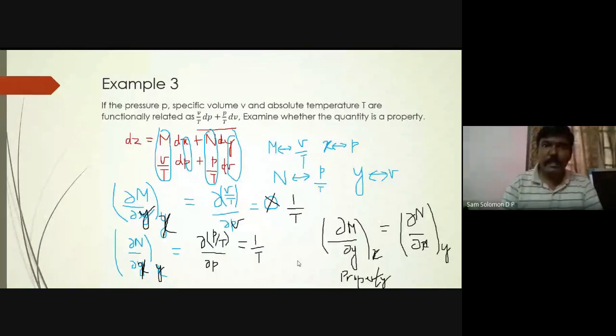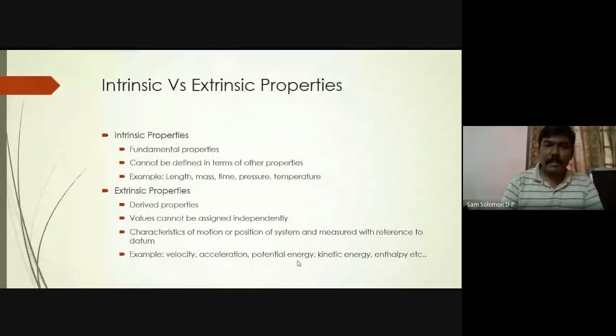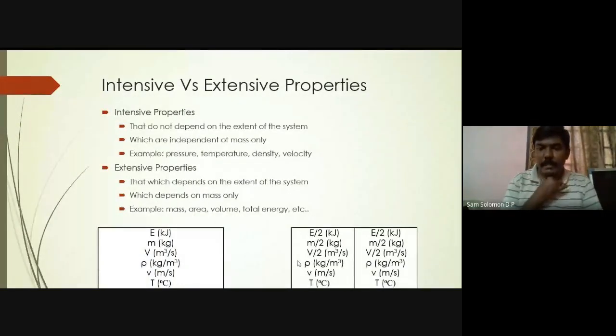Okay, so let's proceed. Up to this, we saw yesterday intrinsic and extrinsic properties, intensive and extensive properties. That which depends on the extent of the system, we call an extensive property, which means if you are splitting a space into two and the value of the property changes, then that is called an extensive property.